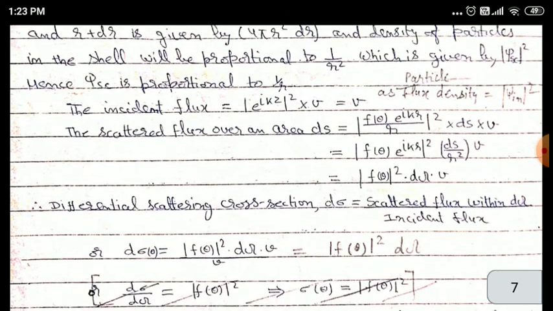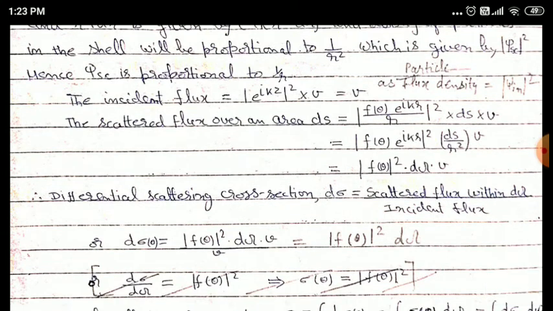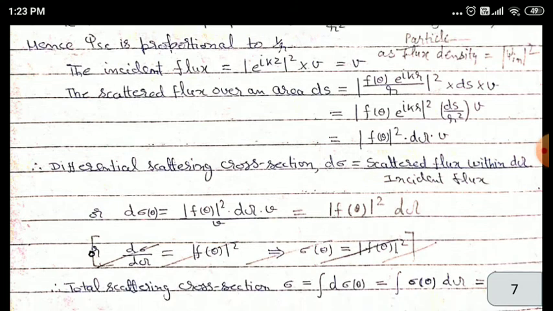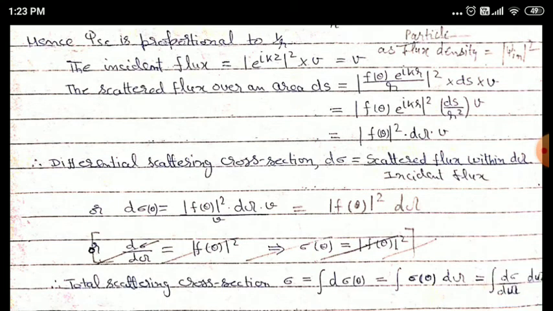So when we solve it, we will get modulus of f theta square into d omega into v. We know that differential scattering cross section d sigma is equal to scattered flux within d omega divided by incident flux. So if we put these above two values in this relation, then we will get d sigma is equal to modulus of f theta square d omega.